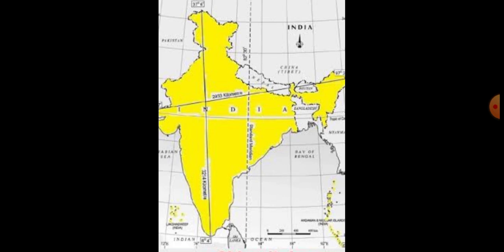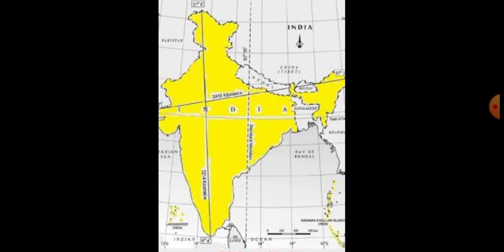I will repeat the location and the extent. India extends from 8 degrees 4 minutes north to 37 degrees 6 minutes north latitudes, and 68 degrees 7 minutes east to 97 degrees 25 minutes east longitude. So India is located in the northeastern hemisphere.